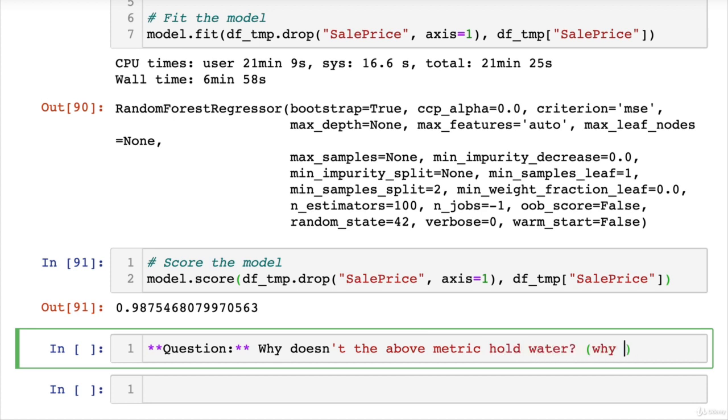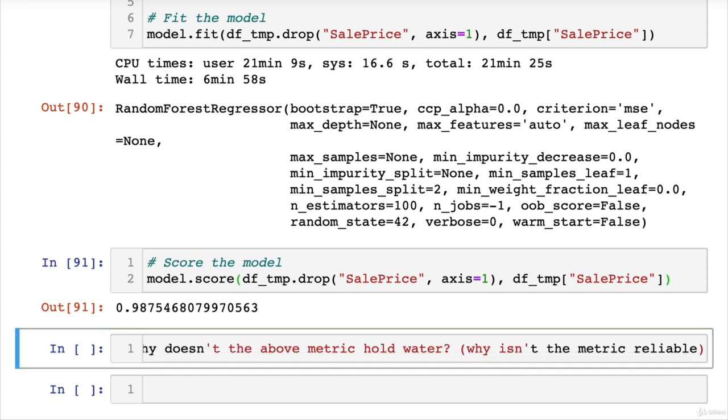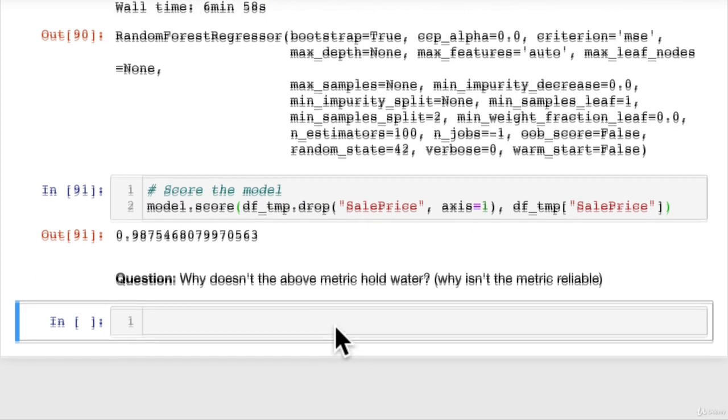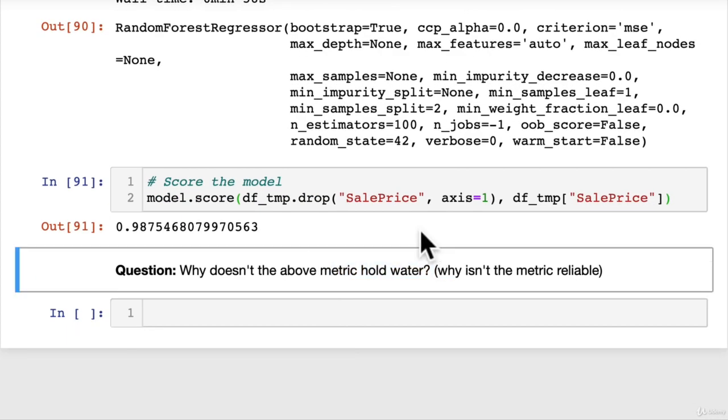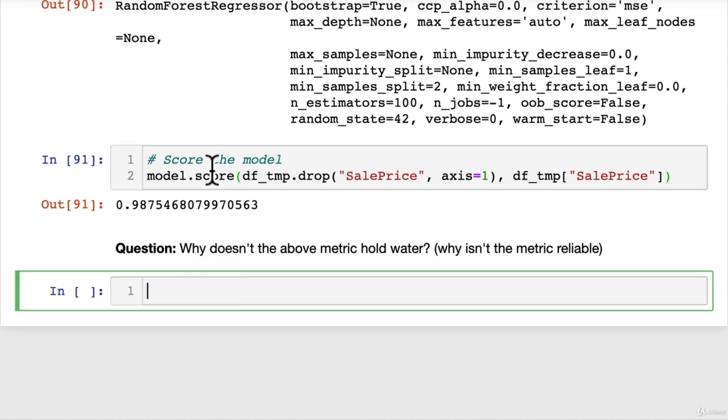Hold water is an expression for why isn't the metric reliable? That's just a way of speaking. So why doesn't it hold water? Why isn't it reliable? Have you had to think about it? I'll show you a diagram that may refresh your memory.